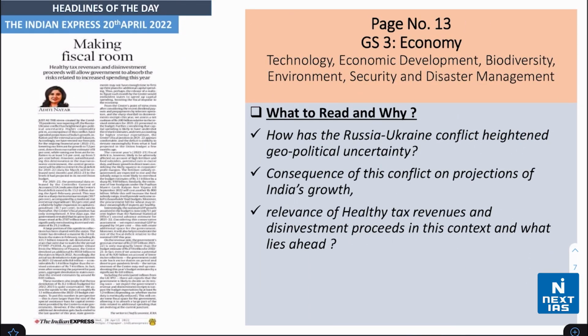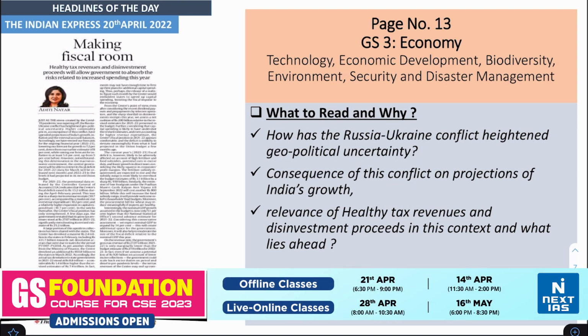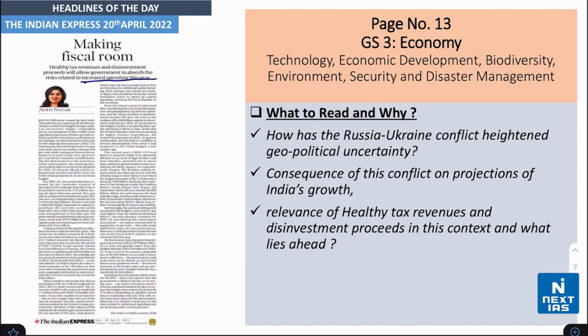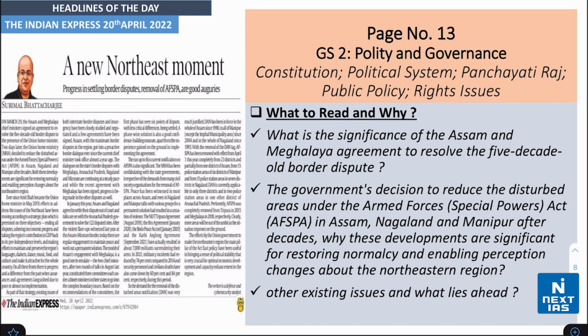Moving further on page number 13 itself from the GS3 Economy section, there's an article headlined Making Fiscal Room. Healthy tax revenues and disinvestment proceeds will allow the government to absorb the risk related to increased spending this year. From this article, you have to consider how the Russia-Ukraine conflict has heightened geopolitical uncertainty, the consequence of this conflict on projections of India's growth, the relevance of healthy tax revenues and disinvestment proceeds in this context, and the possible scenario ahead.